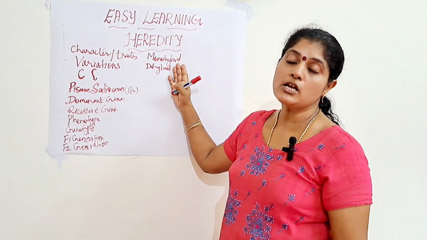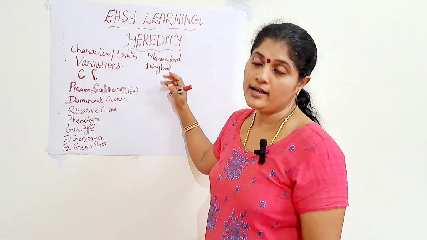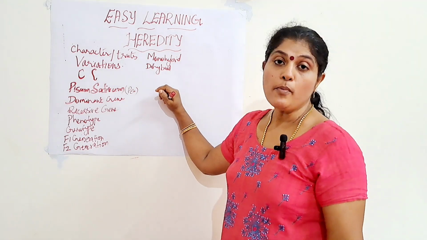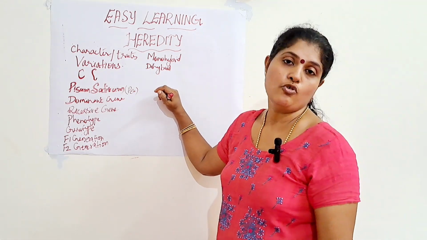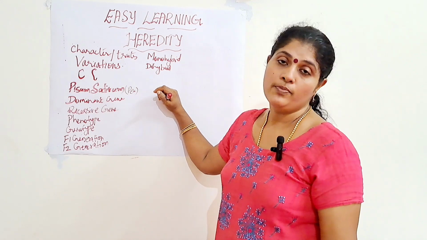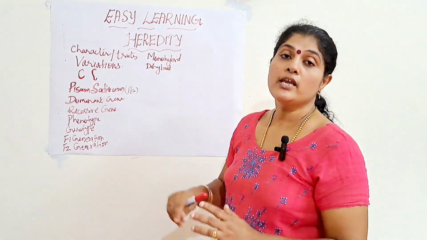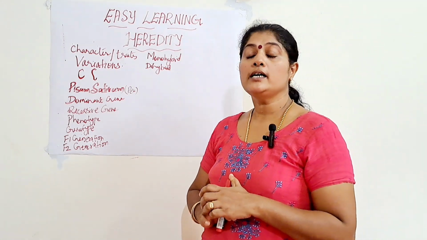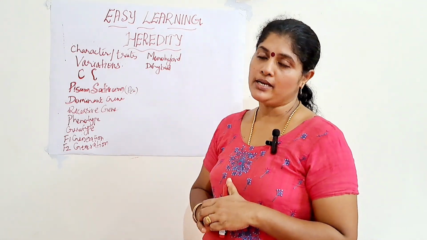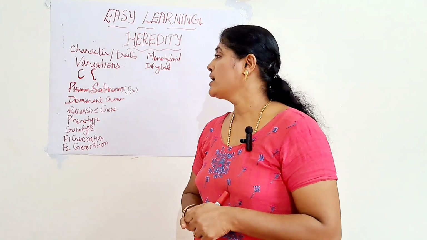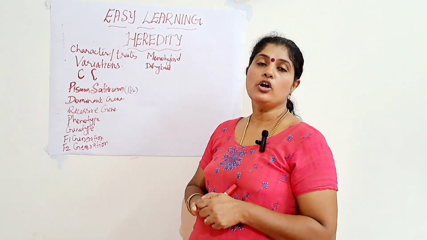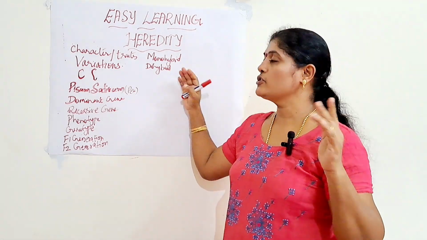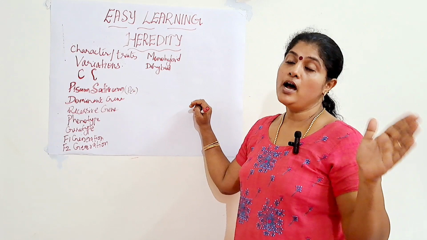Gregor Mendel has taken only a single contrasting character. So I will explain regarding the experiment. He has taken a pure breed tall pea plant and a pure breed dwarf pea plant, and then he crossed the tall plant with the dwarf plant. The genes always occur in pairs. For tallness, the genes we will write as capital T, and for dwarfness, it will be written as small t.